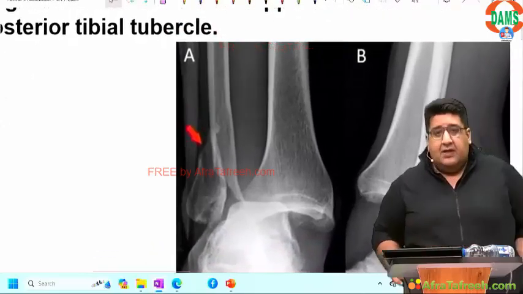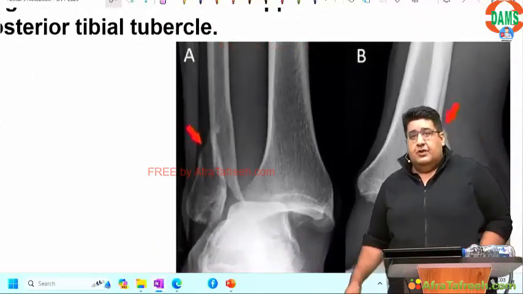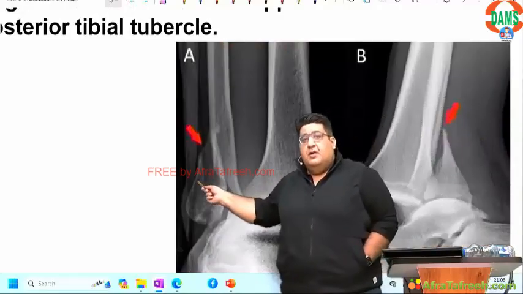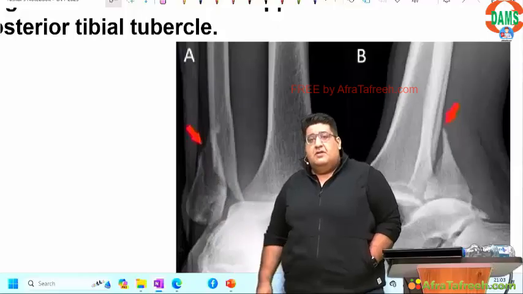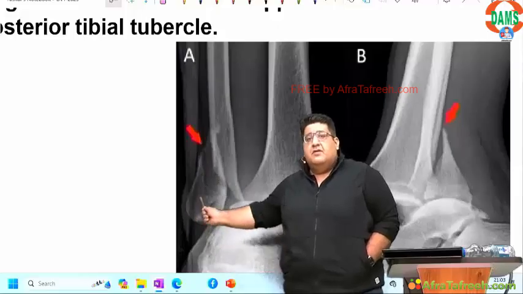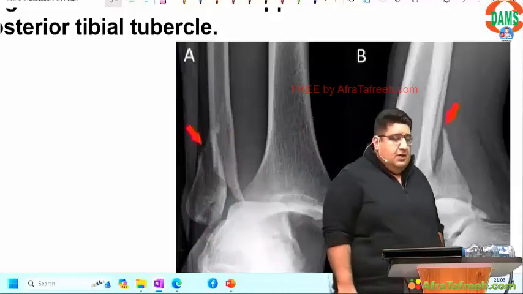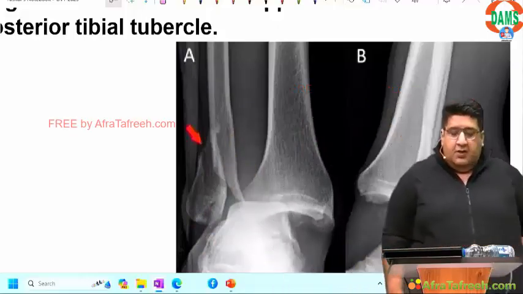First of all, I'm sure everybody knows that this bone is tibia. This bone is fibula. There is a fracture of the distal 1/3 of the fibula. There is a distal fragment. There is a proximal fragment. The proximal fragment, if you can see, is trapped behind the tibia.